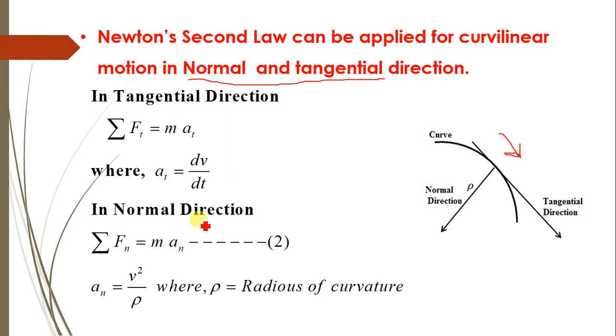Similarly, in normal direction, summation of Fn equals m into an, or we can say summation of Fn minus m into an equals 0, where summation of Fn is the summation of forces in normal direction and an is the acceleration in normal direction, which is determined as v square divided by rho, where rho is the radius of curvature. So in this way, Newton's second law can be applied in case of rectilinear motion as well as curvilinear motion by considering the mass of that object, that is nothing but the m.